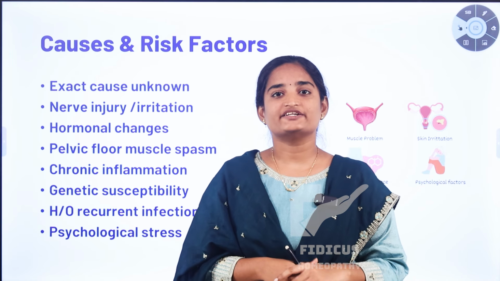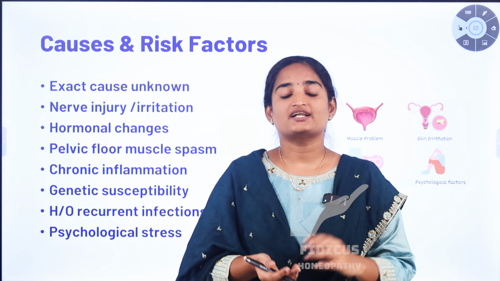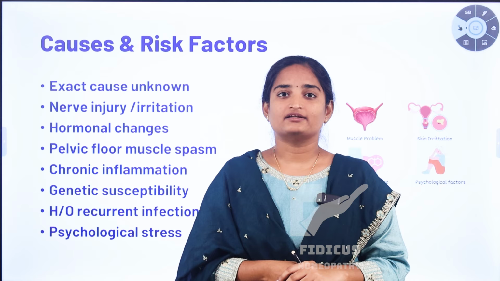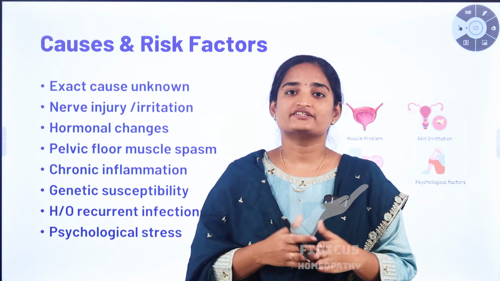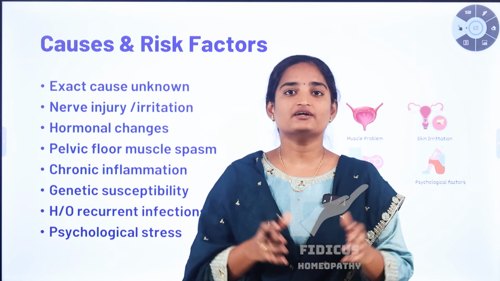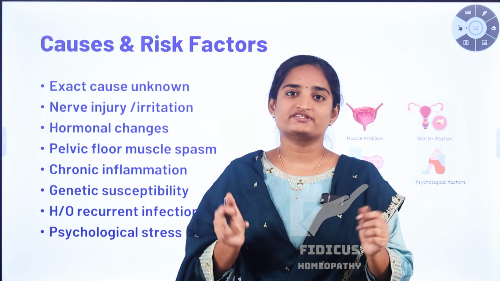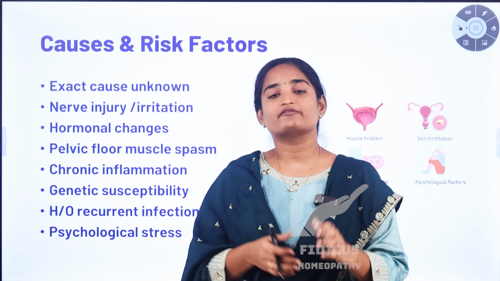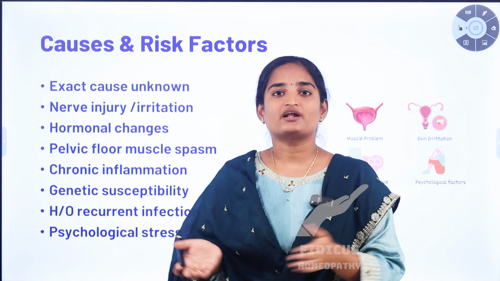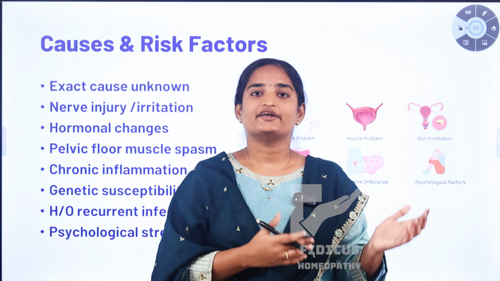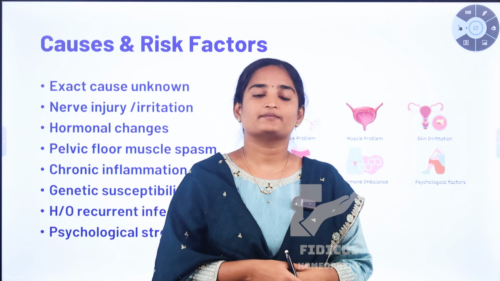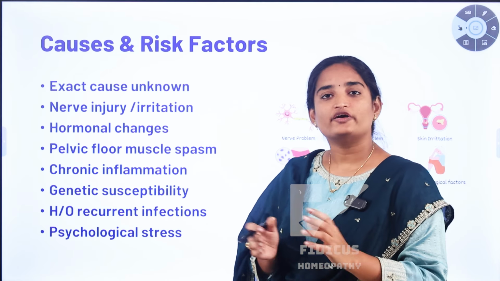Other than this, some additional factors like using soaps, detergents and chemicals can cause persistent pain. Also, overuse of antibiotics in infection conditions can cause irritation and discomfort in the vulval area, the external part of the vagina. And having a history of previous gynecological surgeries or sexual trauma can also affect this condition. All these conditions can lead to the vulvodynia condition, which we call chronic vaginal pain. This is all about the causes and risk factors for chronic vaginal pain.